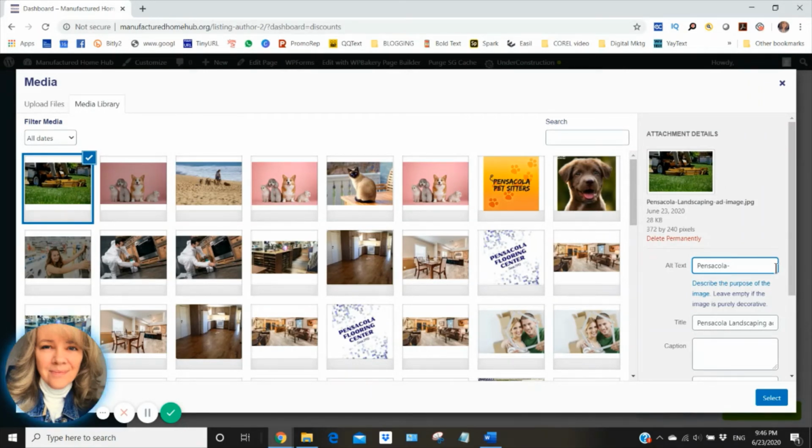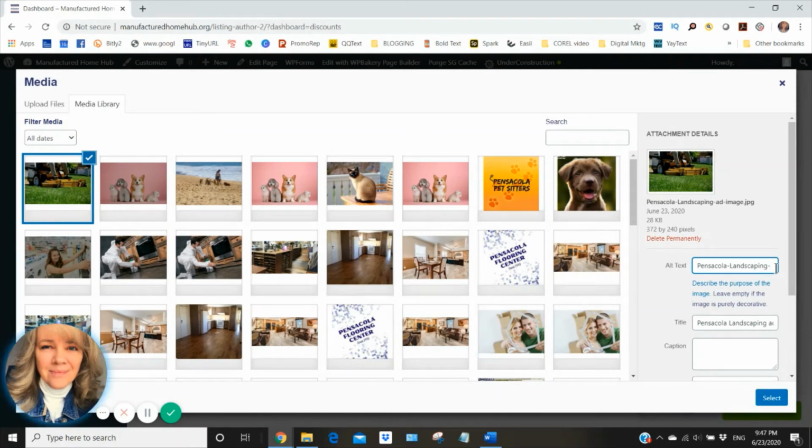And of course, if you ever need any assistance in creating that darkened image, all you have to do is send me the image in an email asking me to prepare it for you, and send it to contact@manufacturedhomehub.org, and I will be more than happy to help you get that all set up.